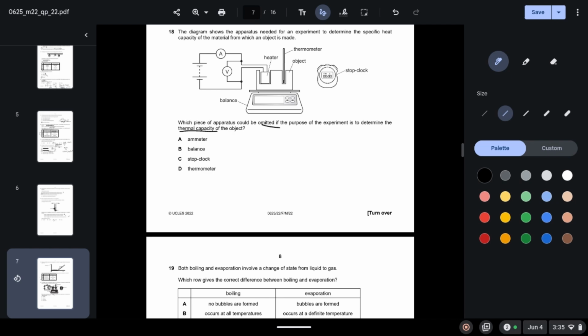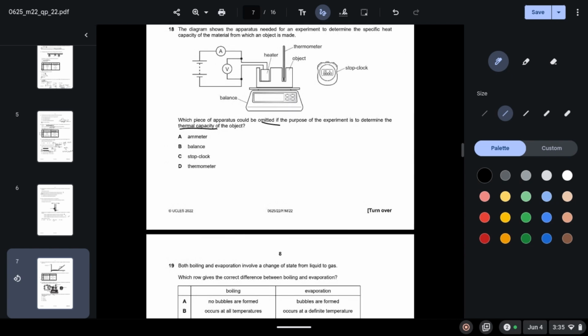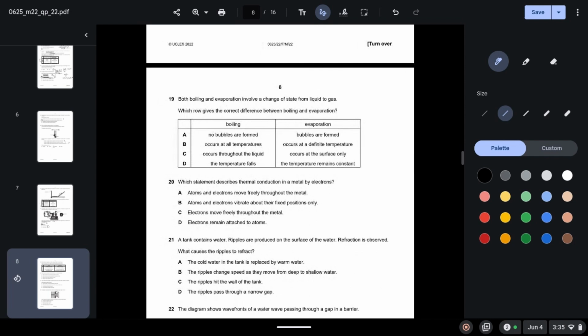So for that you will need an ammeter to calculate the power and the energy. You don't need a balance, since you only need to bring about a 1 Celsius change, and we don't need to calculate the mass of anything, so you don't need the balance. You will need a stop clock and also obviously a thermometer, since you are measuring the change in temperature. So B is correct.